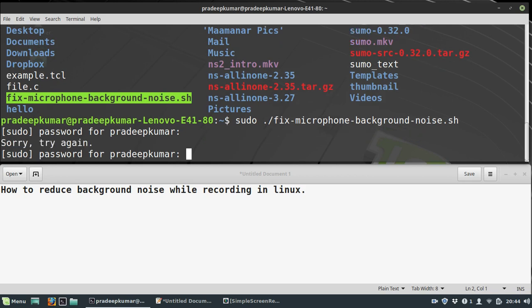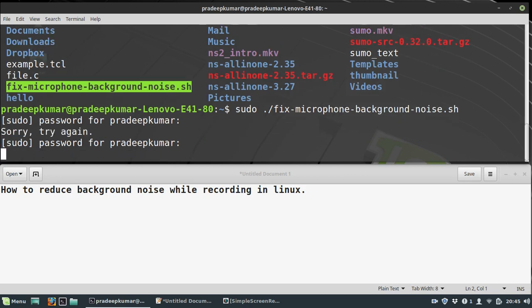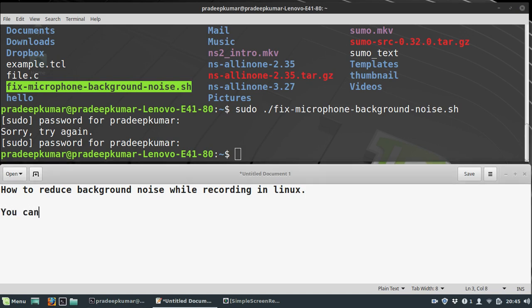Sorry, I made it wrong. Yes, done. No errors, nothing. That indicates that this file has reduced the background noise according to the script given in the file. So that's it. You can easily listen to a video where the background noise is removed.